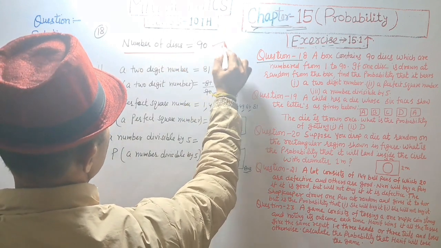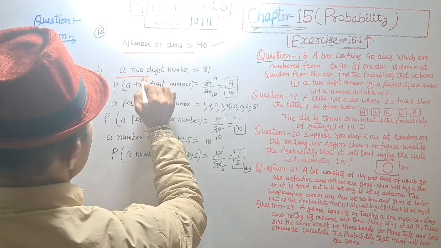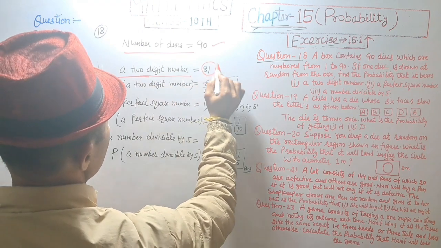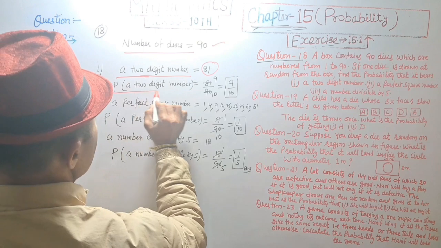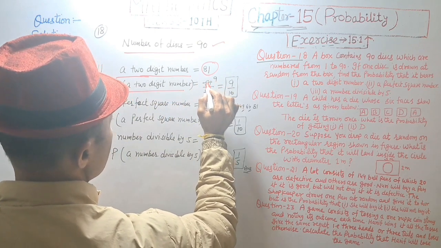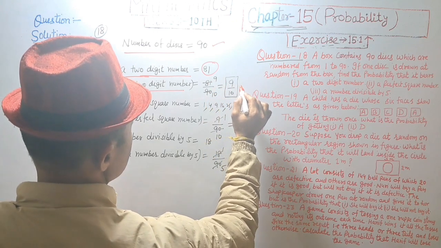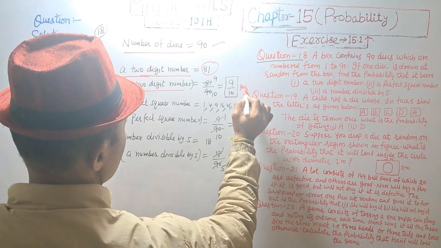Number of disks is equal to 90, and number of two-digit numbers is 81, and probability of two-digit number is equal to 81 upon 90. 9 9s are 81, 9 10s are 90. That is 9 upon 10. Answer.